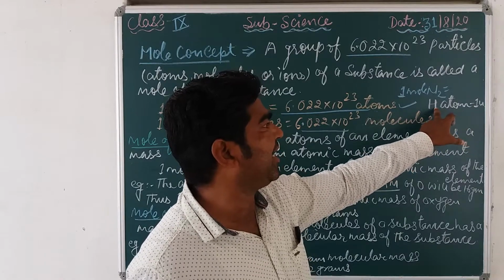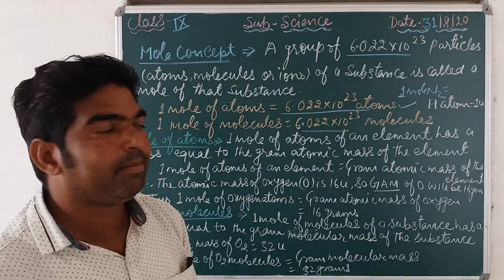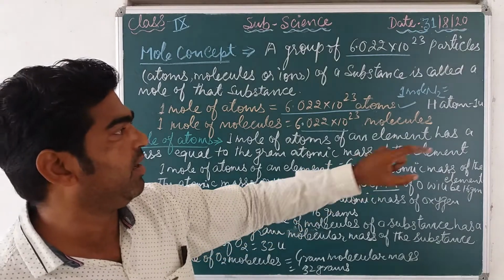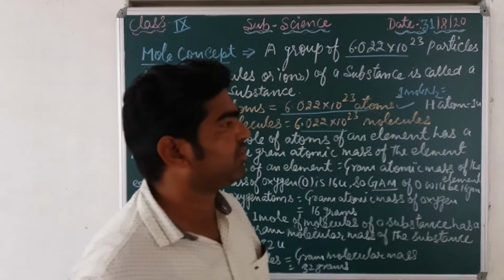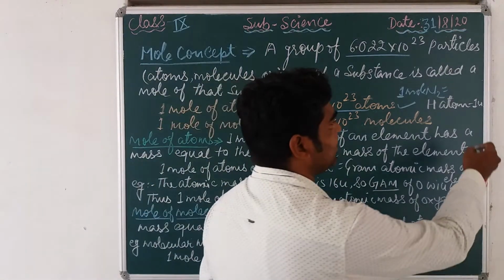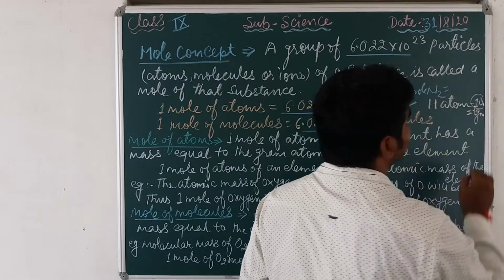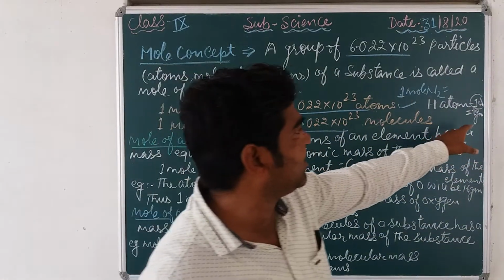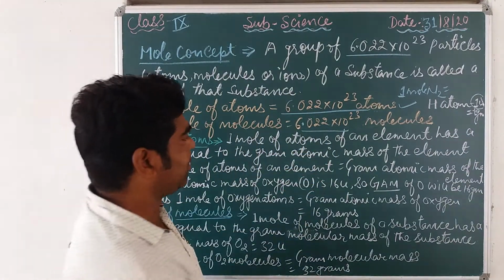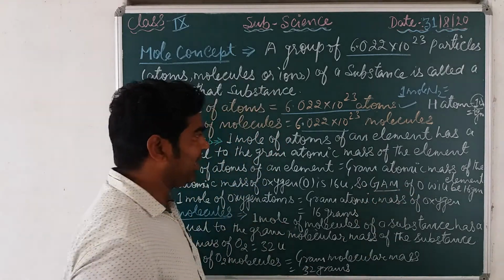But the mass of 1 mole of hydrogen is equal to the gram atomic mass, that is 1 gram. This is called unified mass, and this is called gram atomic mass, in short GAM.